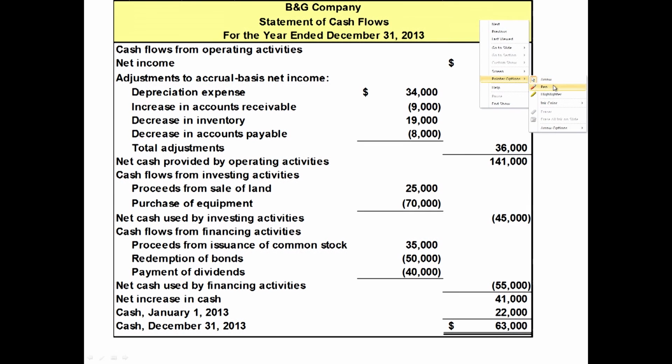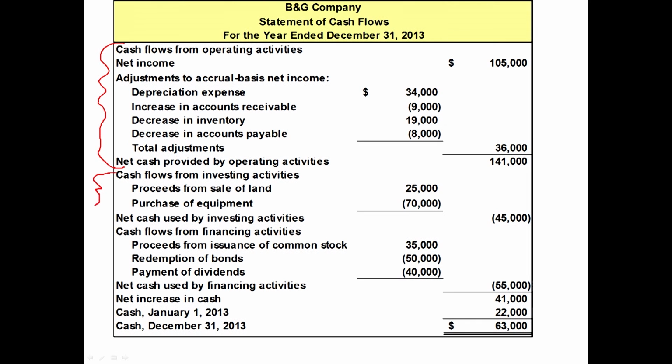And I want you to notice that we have these three sections: cash flows from operating activities, cash flows from investing activities, and cash flows from financing activities. Then we add those three up, and you get your net change in cash. In this case, it's $41,000. And you add that to the beginning balance of cash, and that brings you to your ending balance of cash.